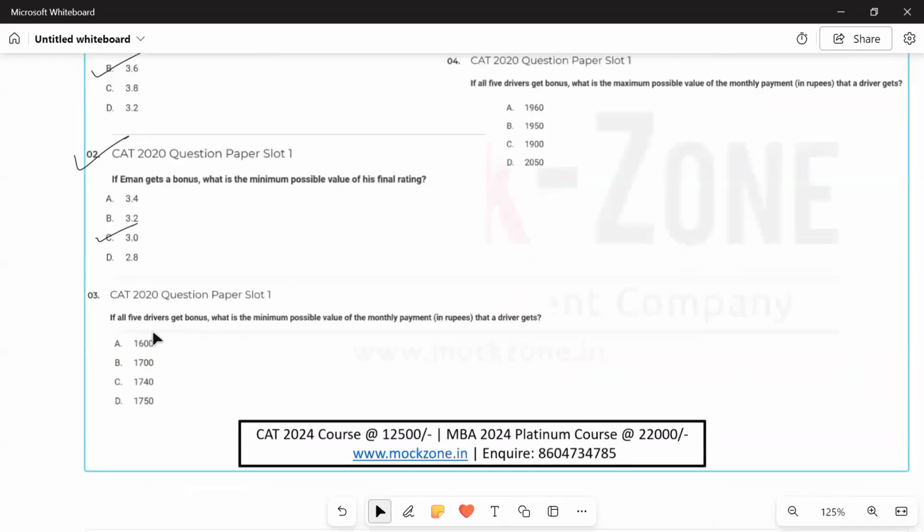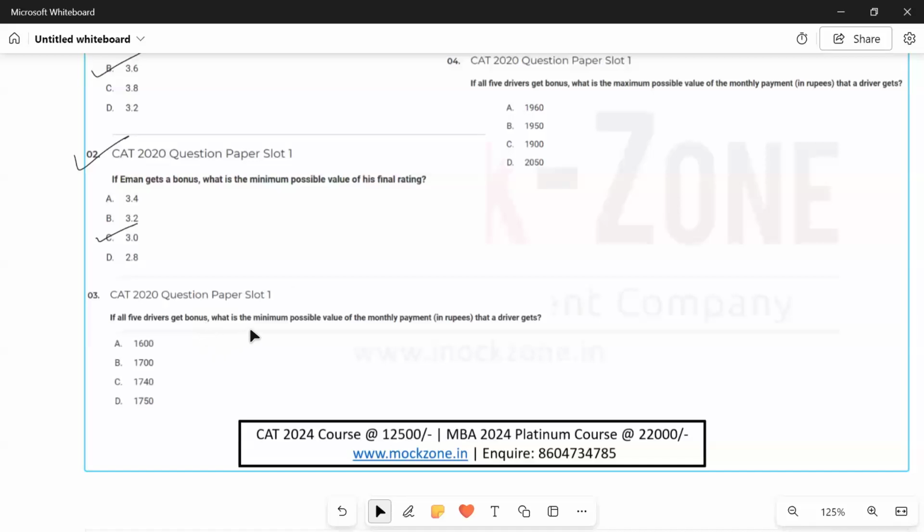The next question says, if all the 5 drivers get a bonus, what is the maximum possible value of the monthly payment that a driver gets? If all the 5 drivers get bonus, then what is the maximum possible value of the monthly payment that a driver gets? ठीक है, तो हमें maximum possible निकालनी है, value निकालनी है for a month. Okay, sorry, minimum. If all the 5 drivers get bonus, then what is the minimum possible value for the monthly payment that the driver gets?